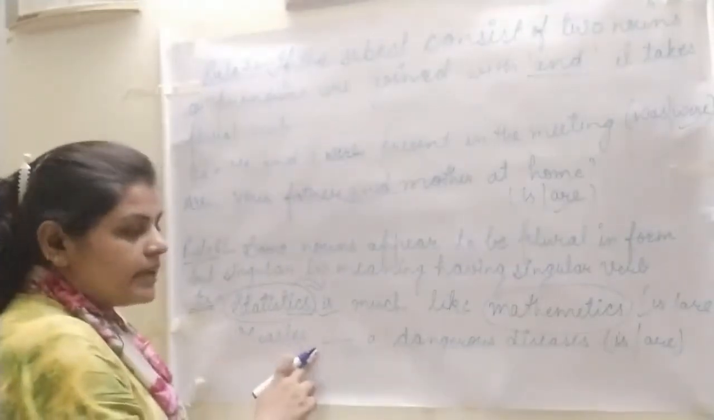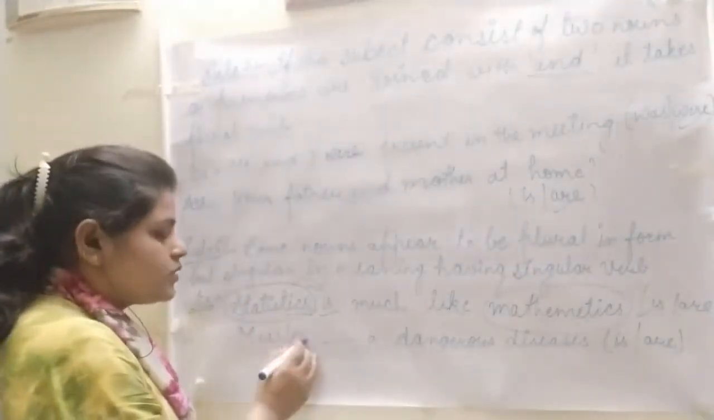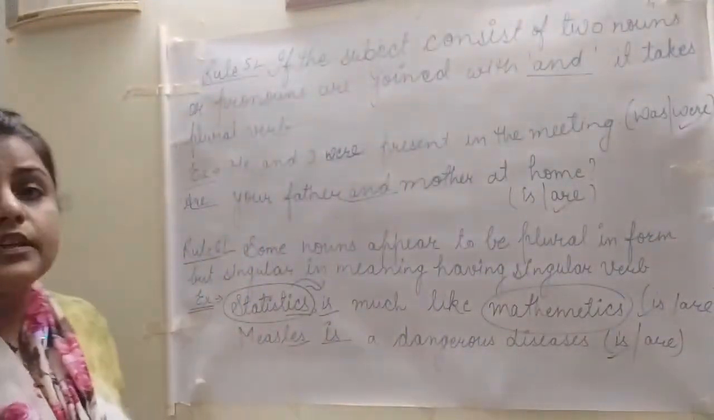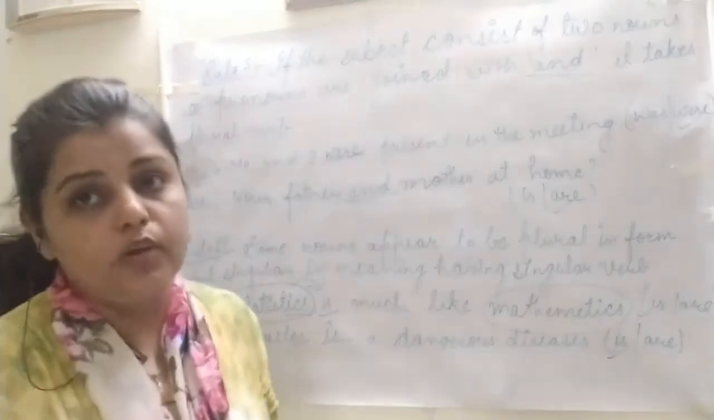And see measles. Measles is a disease. So measles also has the s or es, but the verb will be used as singular only. Measles is a dangerous disease. Okay, so here we end rule number 6. We will proceed with rule number 7.